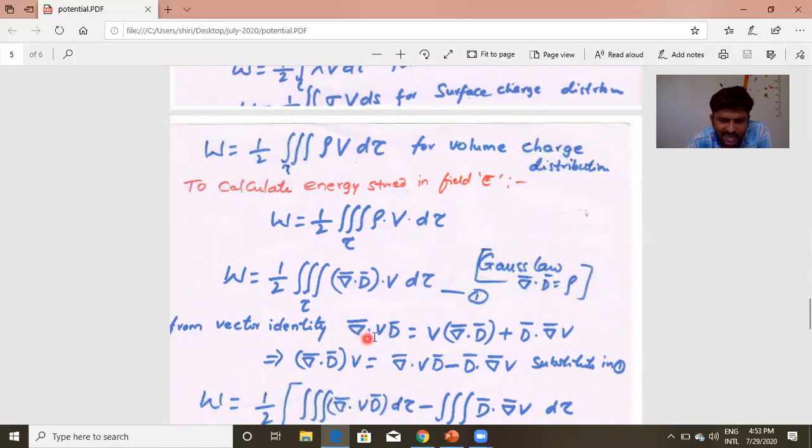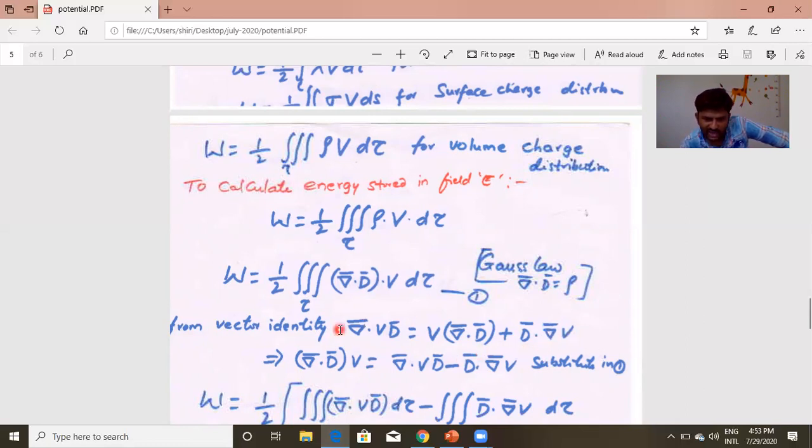I am considering del dot (V D bar). V is scalar, D bar is vector. Using the vector identity, we can write it as V of del dot D plus, remember like this, I am bringing V prior to this one. In the next term, I am bringing D prior to this one: D bar dot. Now V is scalar, so to apply del on V, on a scalar, del is operated like this: gradient, del V.